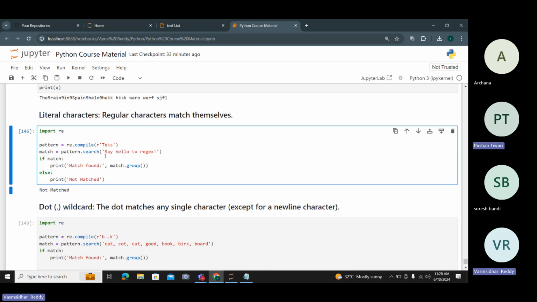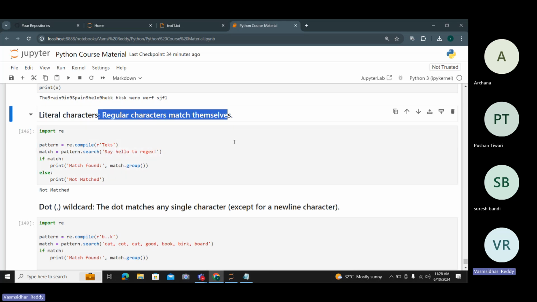Here, literal characters mean the regular expression matches itself. If you have any word or sentence, it will match itself. If ChatGPT is there, right? Do you know about ChatGPT? If you give some part of a statement, by default it will match the remaining statement also. That is called a masked language model. In this masked language model, whatever sentence you pass, even if it doesn't have a correct meaning, by default it will match the meaning and give you the output.